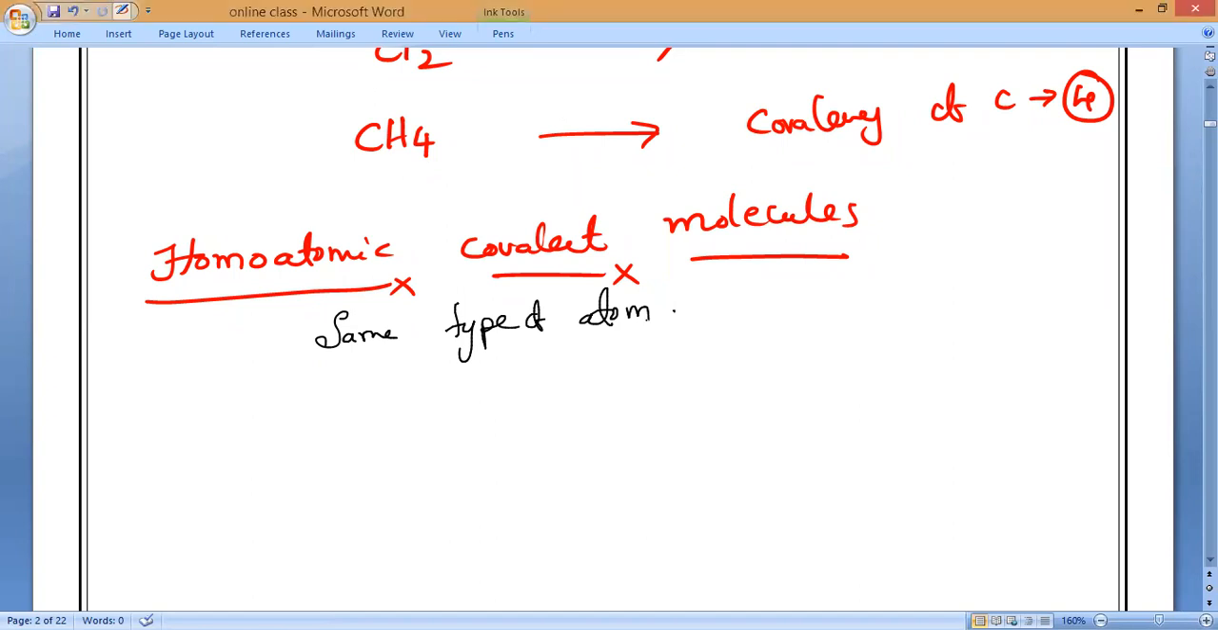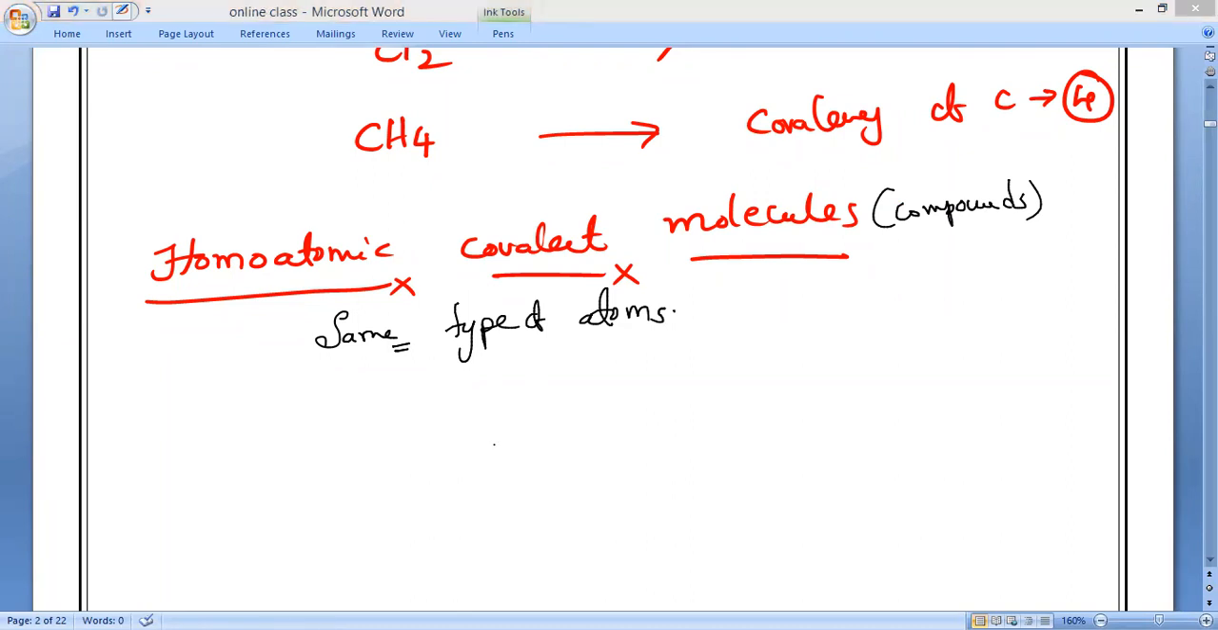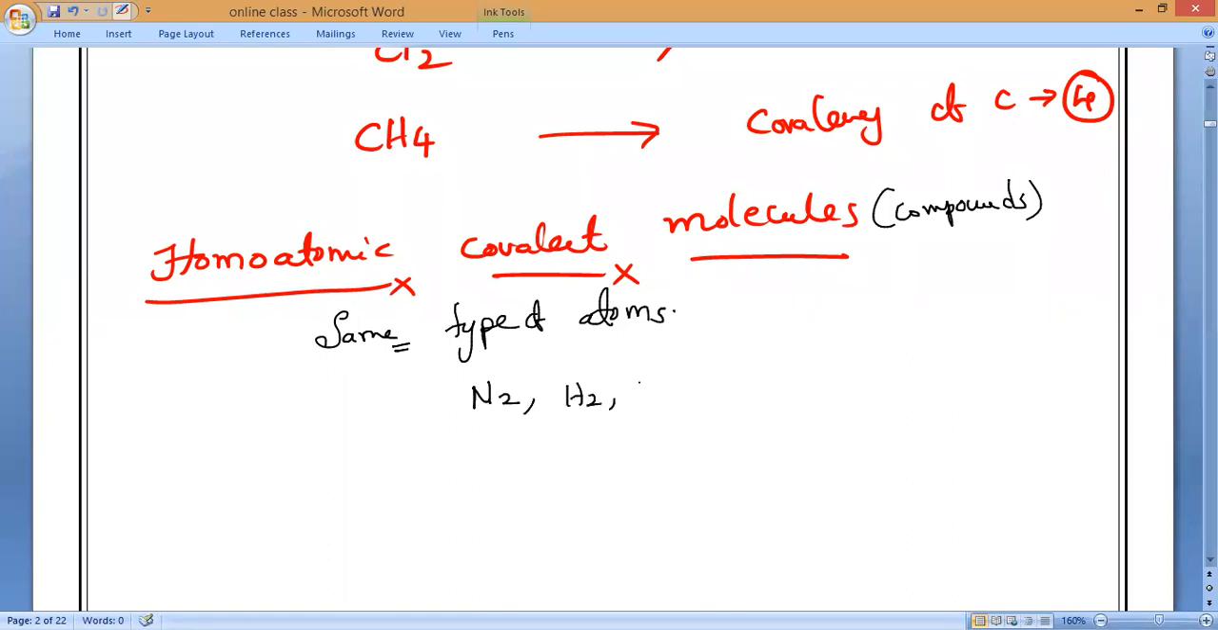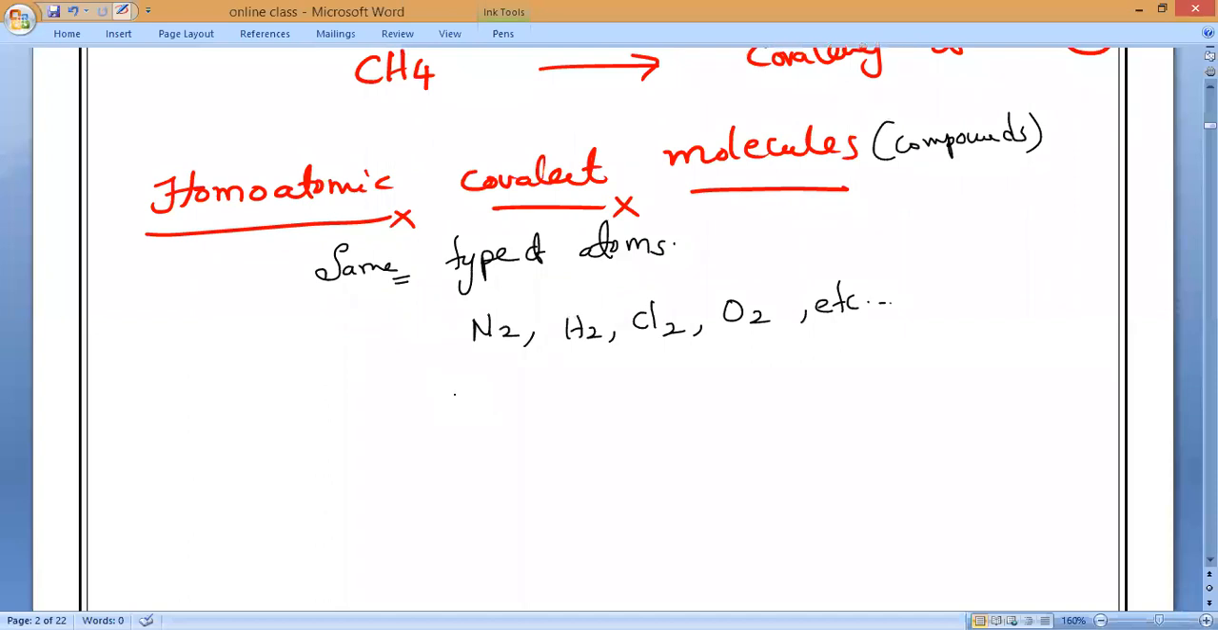So if the covalent bond is forming between the same type of atoms, then that is called homoatomic covalent molecules, or covalent compounds. Can you give me examples of this? Same type of molecules. Can I take nitrogen? Can I take hydrogen molecule? Can I take chlorine molecule? Can I take oxygen? So all these are examples of homoatomic covalent compounds.